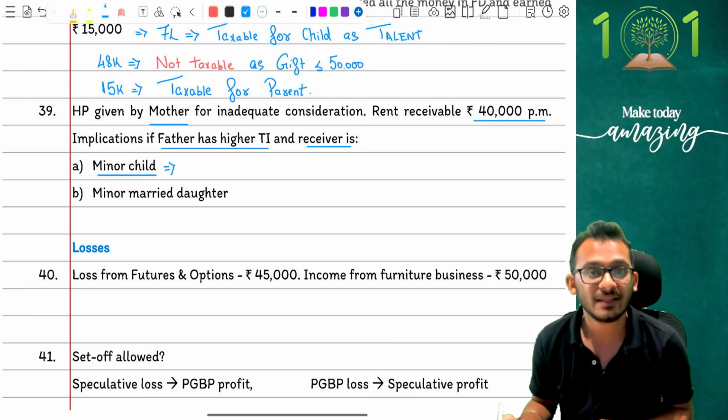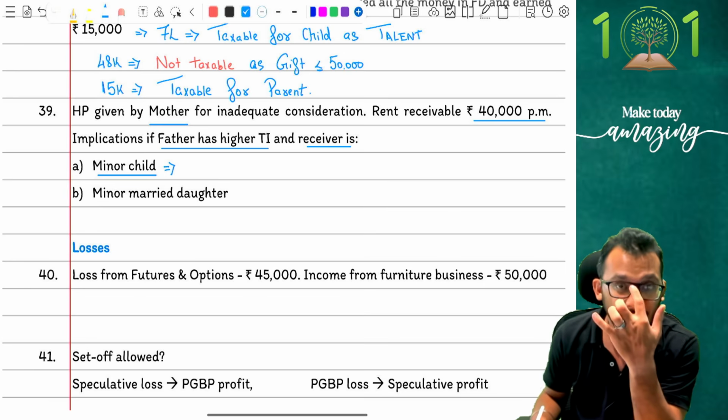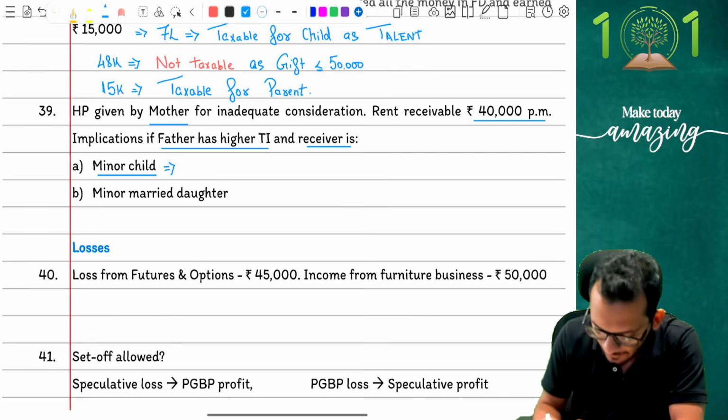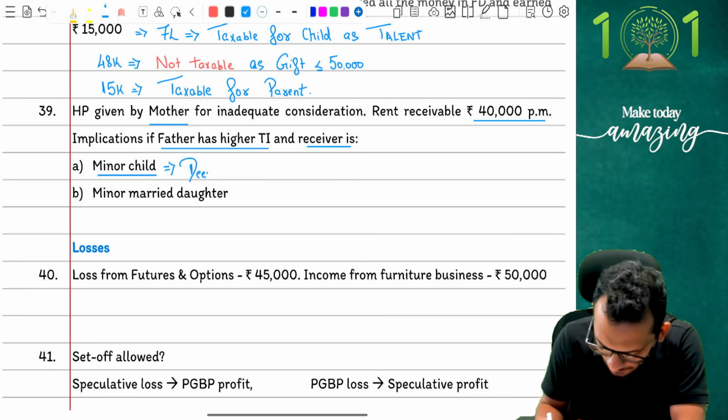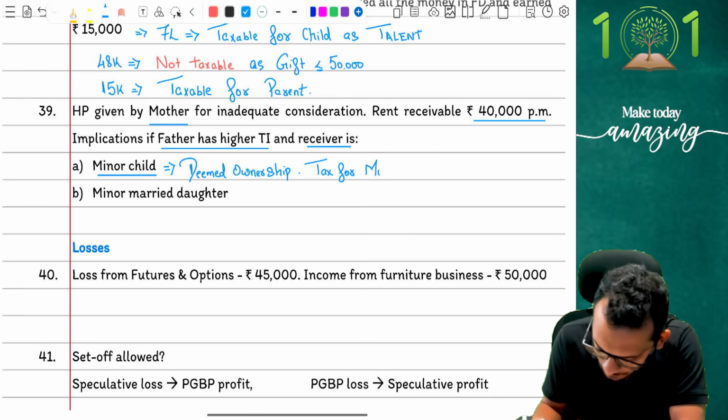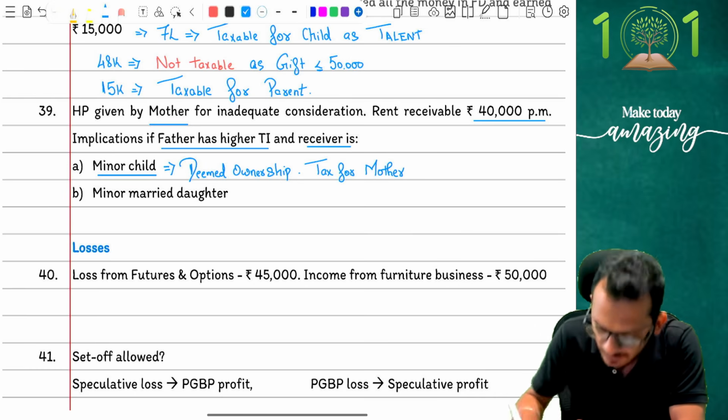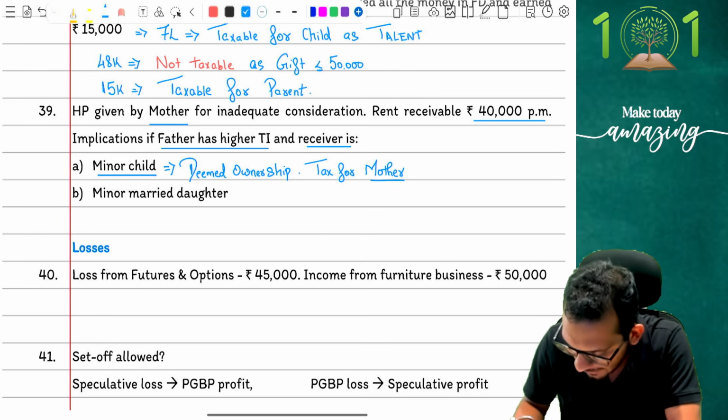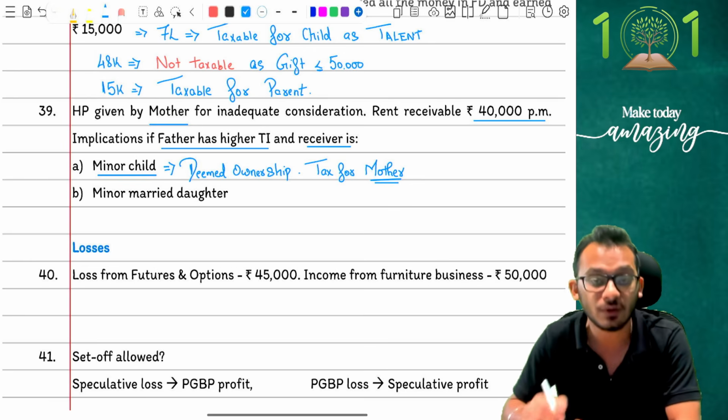when the house was given to the minor child, the rules will now be part of deemed ownership, and therefore I will say deemed ownership conditions apply. Tax for mother. Here, even though father's income is higher, I'm going to tax it for mother, and that's what the rules are.